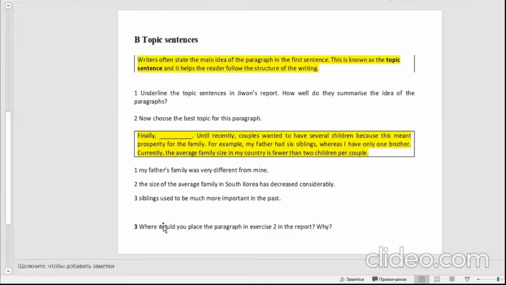Then, you should place this paragraph in the text of the report and try to give reasons why you have chosen this place for this paragraph. Don't forget about logical order of paragraphs.